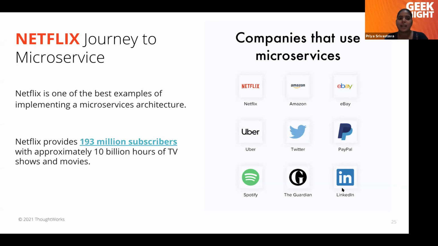As time goes, your requirements mature, your domain matures, and now their business is on online streaming. That's why we say that when we are a startup or not a very big organization, and our domain is not defined, go for a monolithic application. In the same fashion, Netflix started their application as a monolith. But when demand came, they realized that they needed to scale up. For scaling up, they took help of Amazon, and they wanted to go on Amazon. At that point of time, they realized that with monolithic architecture it is very difficult to scale up.